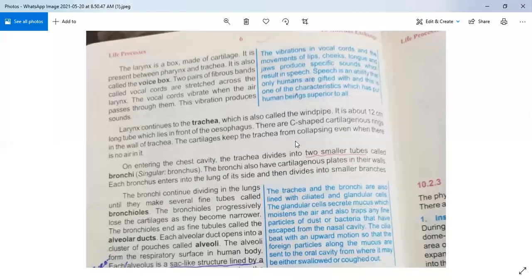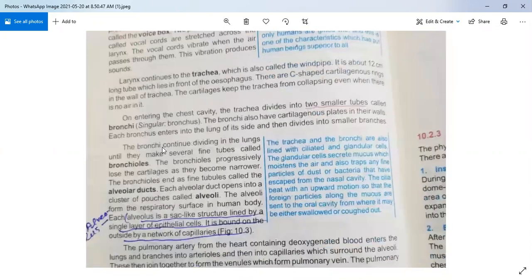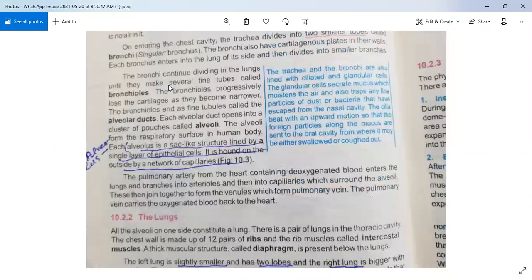Okay. So next, after trachea, on entering the chest cavity, the trachea divides into two smaller tubes called bronchi. I showed you a diagram. When trachea enters the lungs, it is divided into two parts. These two parts are called bronchi, and a single one is a bronchus.